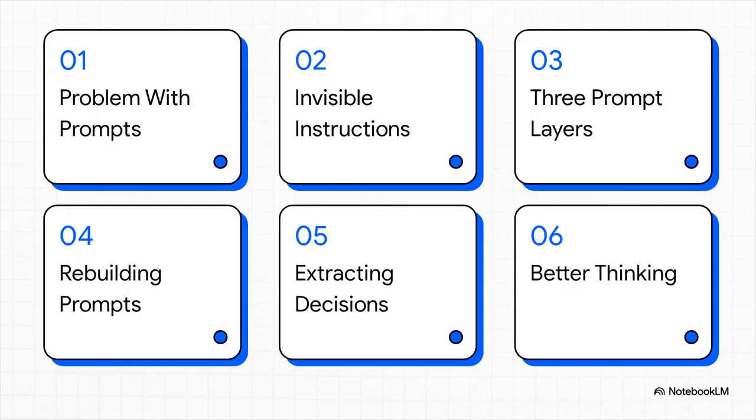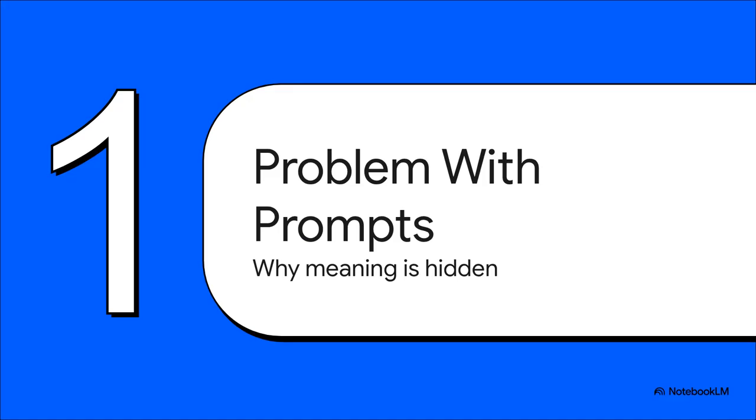Here's our roadmap. We'll start with the problem with prompts, look at how assumptions are invisible instructions, break down the 3 prompt layers, and learn about revealing and rebuilding prompts. Finally, we'll wrap up with extracting your hidden decisions and how all of this leads to better prompts and better thinking.